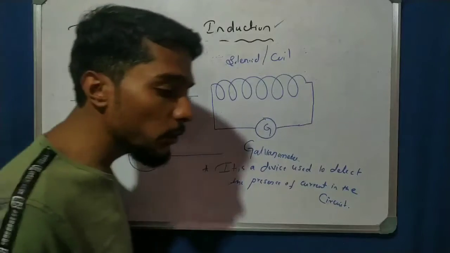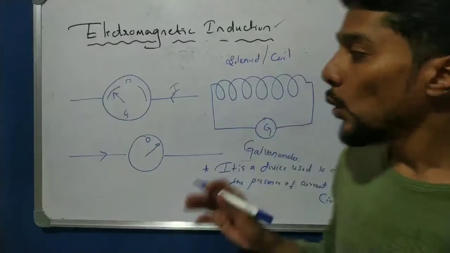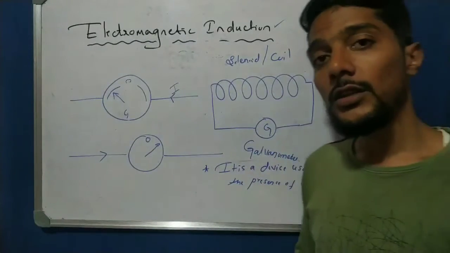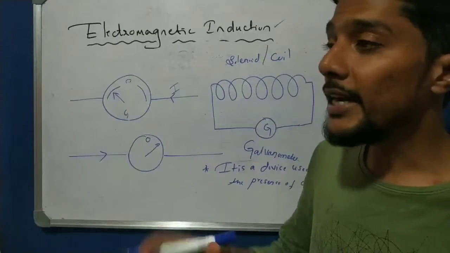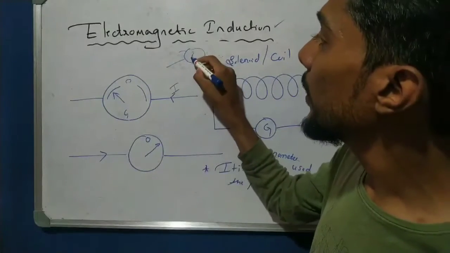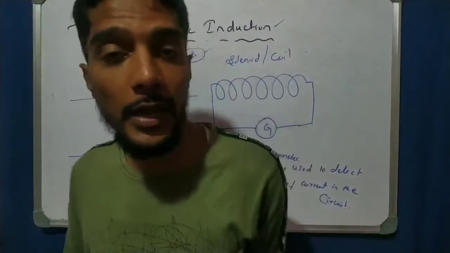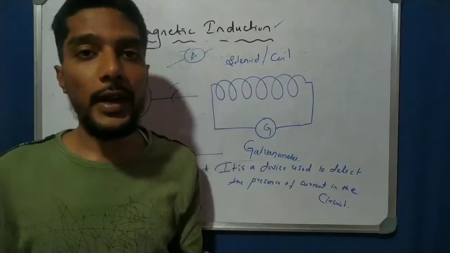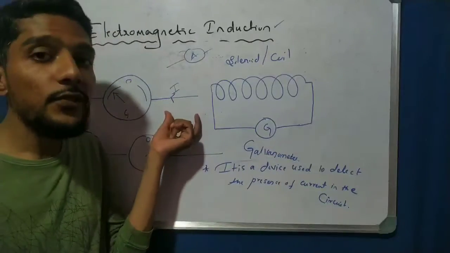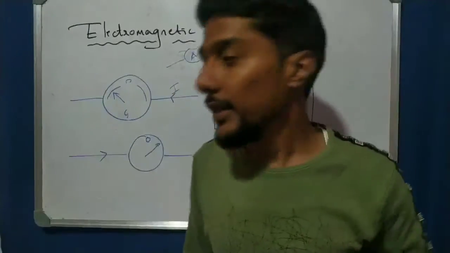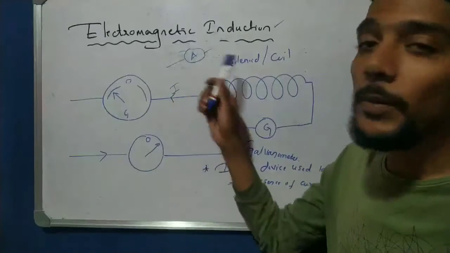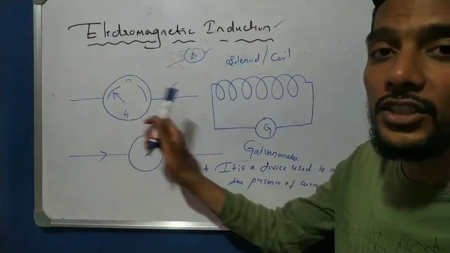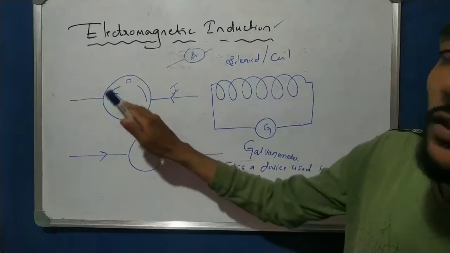Why is the galvanometer used? It is used only to detect the presence of current. How much current, how many amperes, is measured by the ammeter. That is a separate concept. Why is the ammeter used? The ammeter is used to measure the amount of current, but whether current flows or not is detected by the galvanometer. Here only the detection is there. So the galvanometer detects the presence of the current.